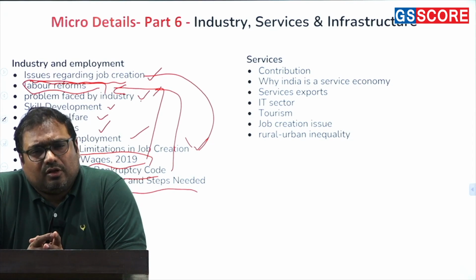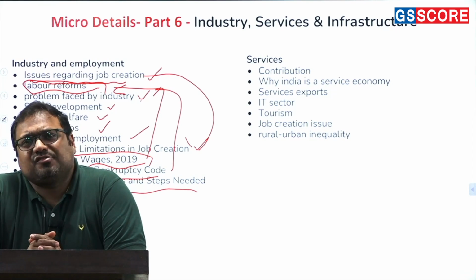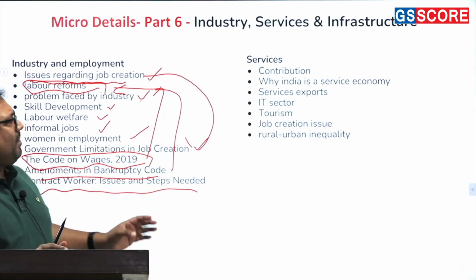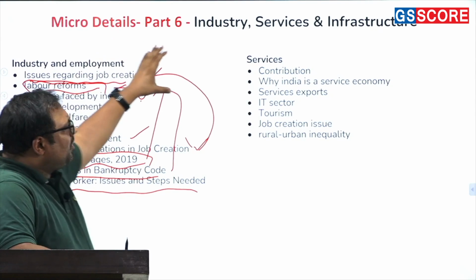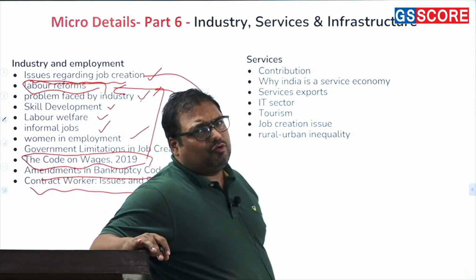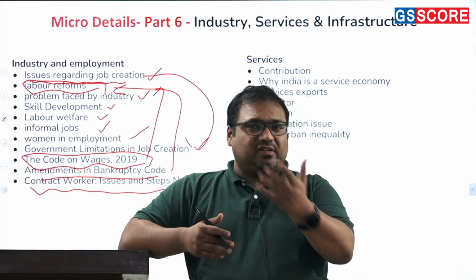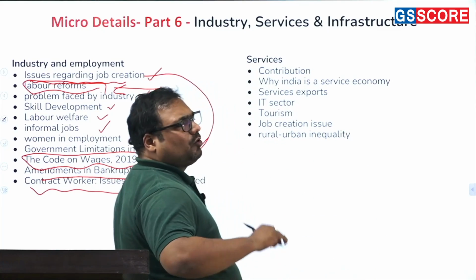And if you look at the nature of questions, a large number of questions are coming from here or the role of manufacturing in the economy. Then we look at the services. As I told you, direct technical questions on services have not been there. Services has always been asked indirectly in the context of the economy.